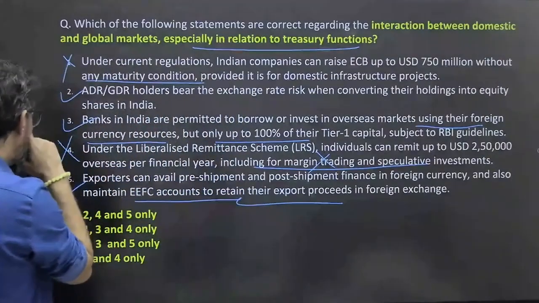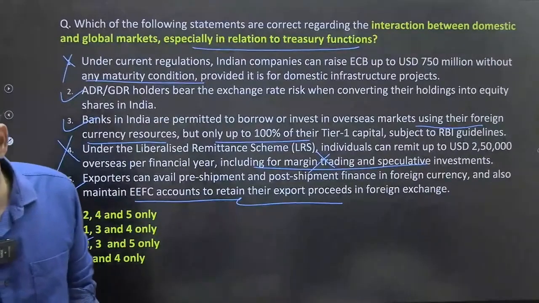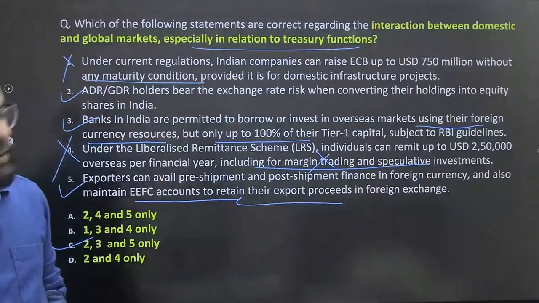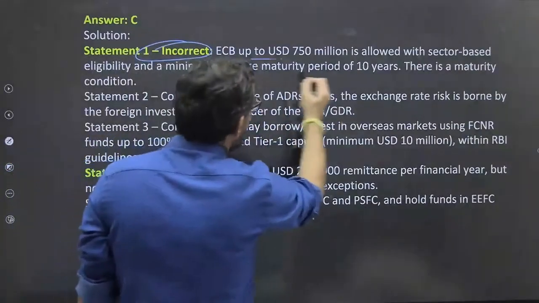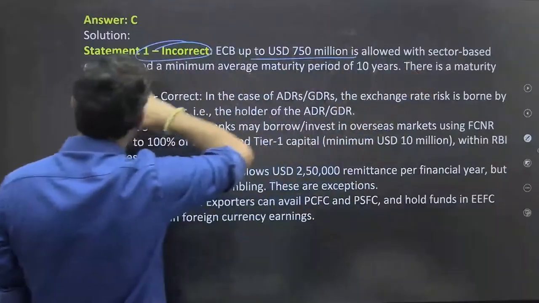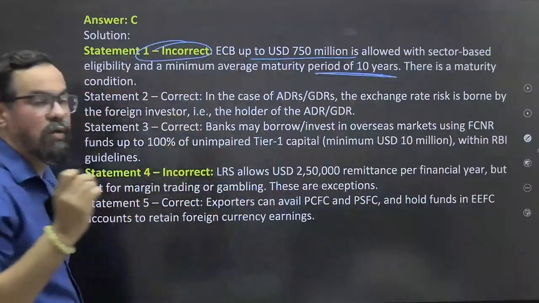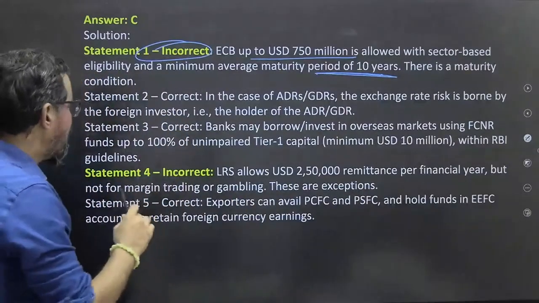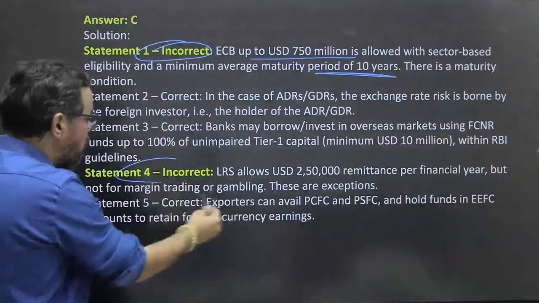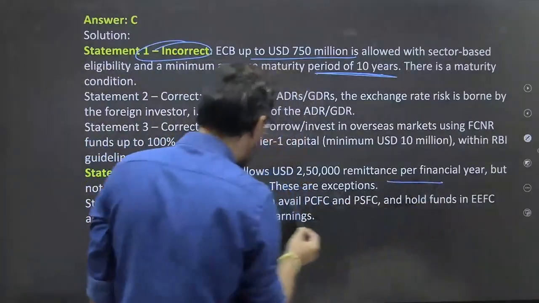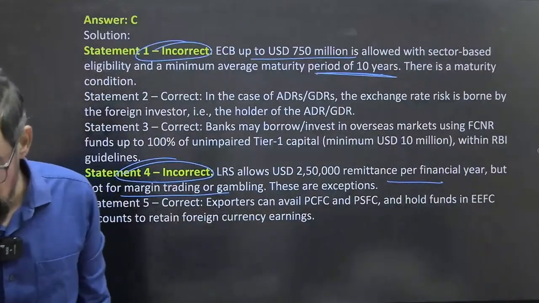Okay? So 235 means option C should be the right answer for this particular one. ठीक है, क्या कहते हो आप लोग? Yes, C will be the right answer. हाँ, बिल्कुल सही. So statement 1 was incorrect. ECB up to 750 million is allowed with sector wise eligibility. Minimum average maturity period is 10 years for the infrastructure and all. It was infrastructure project only, right? Yes, infrastructure project. Fourth one was wrong. LRS. There is exemption around the margin trading or gambling also, right? So that is the one.